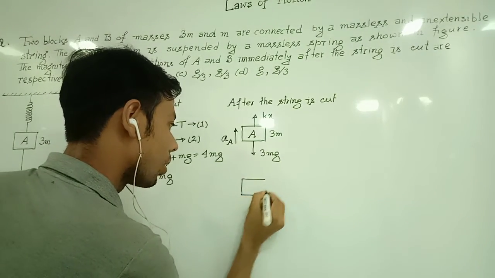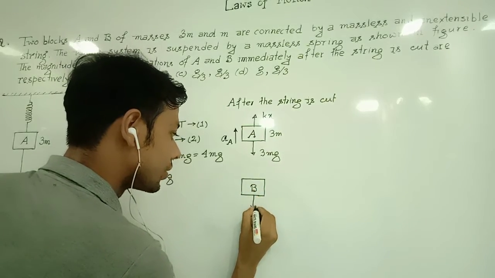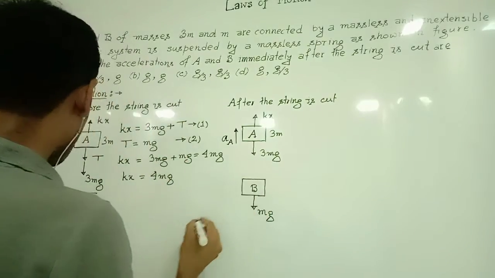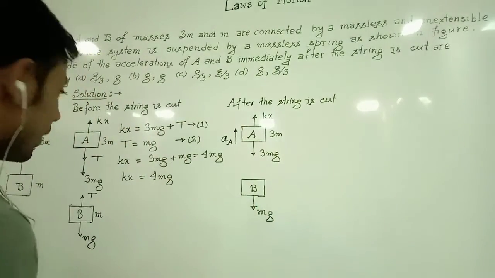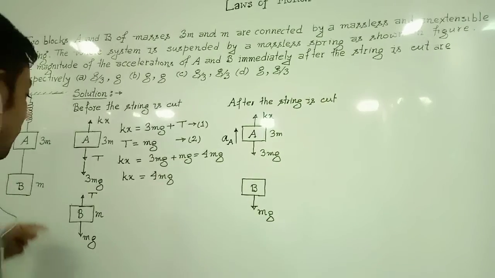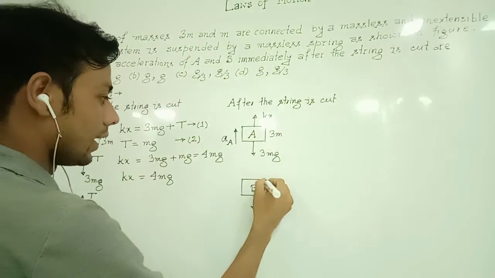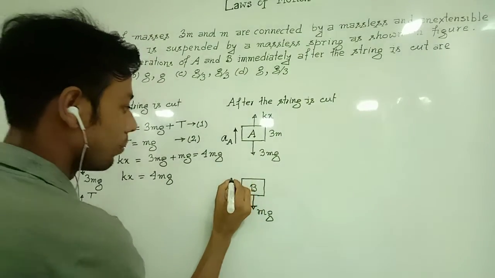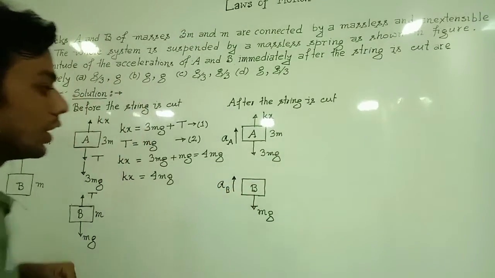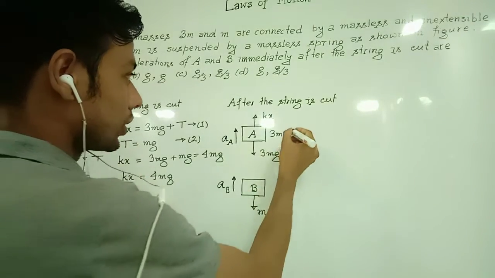Its weight mg will act downward, and as the string is cut, T will vanish, and let the acceleration of the block B be AB.